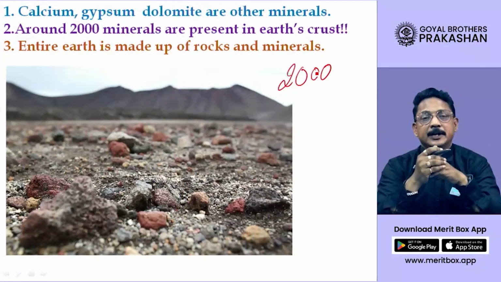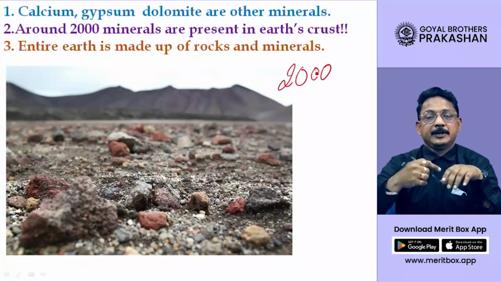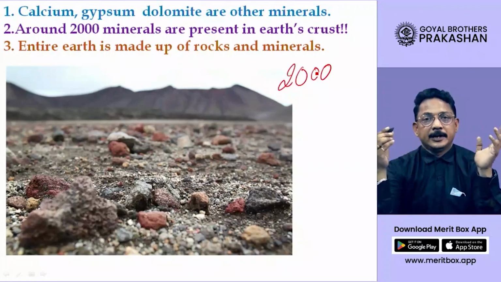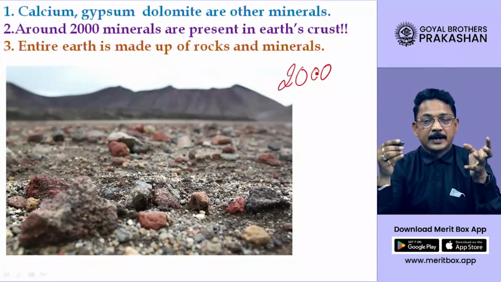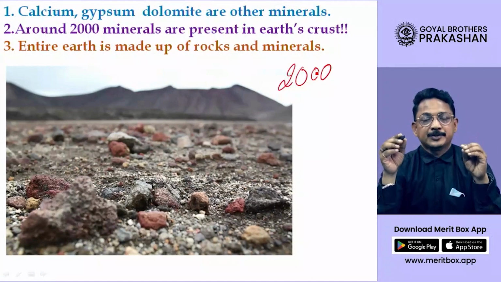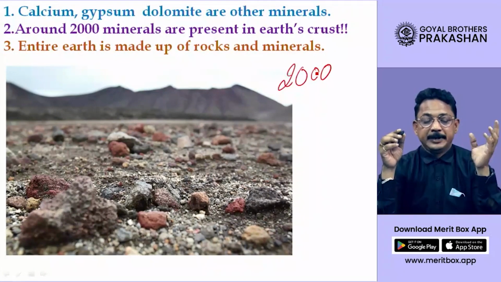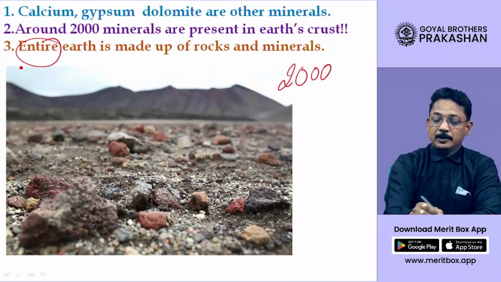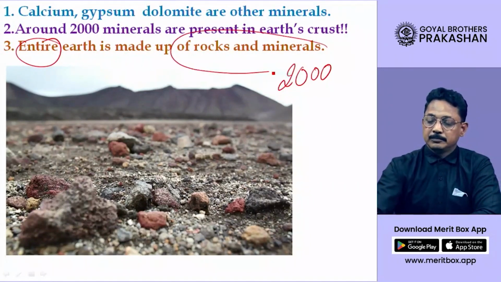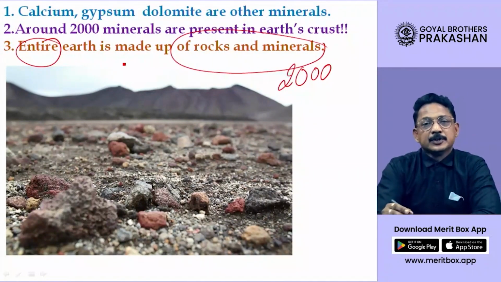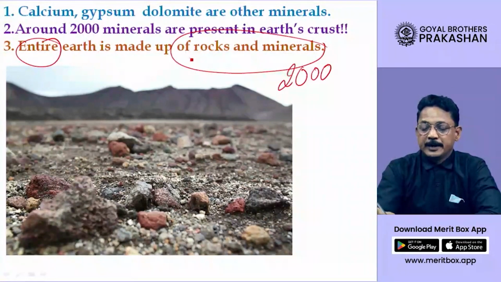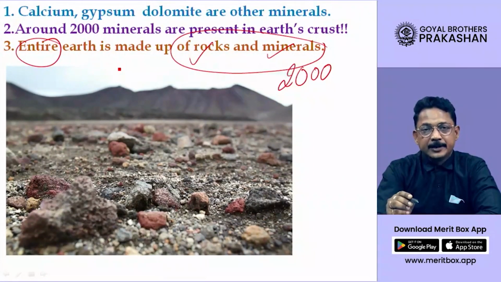That way, there are around 2000 minerals so far discovered, and our entire universe so far seems to be made up of these 2000 plus minerals. Entire earth, as well as some other planets, are also made up of rocks and minerals. Of course, I am talking about the solid planets like earth, Mars, Venus, and Mercury.